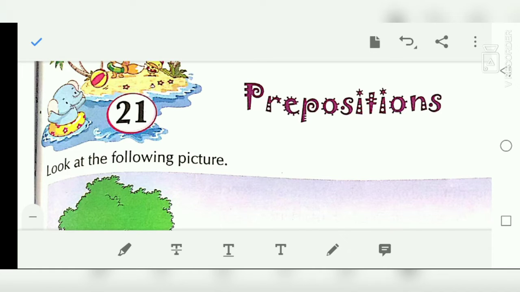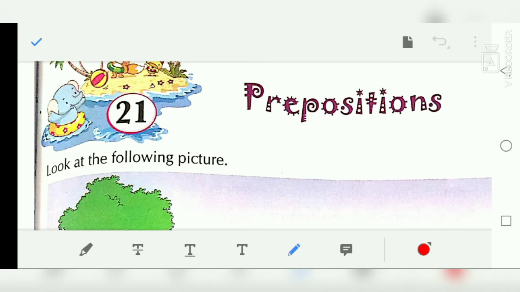Before that we must know what prepositions are. A preposition is a word that is placed before a noun or a pronoun to show its relation with something else. Or we can say, to show its relation with other words in a sentence.